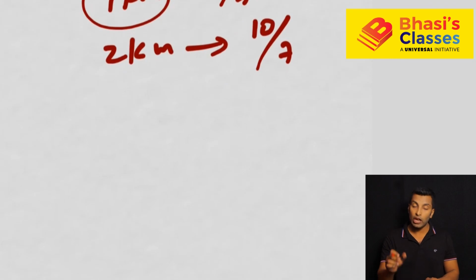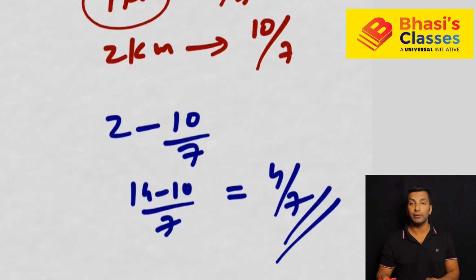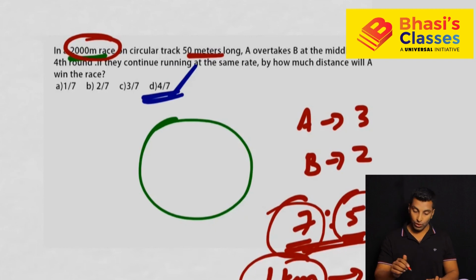So 2 kilometer is the race. What is the lead if I ask you? 2 minus 10 by 7. So 14 minus 10 by 7 means 4 by 7 is the lead. What is your option? In the options you will mark this 4 by 7. So this is your answer, 4 by 7. I hope this is clear for all of you.